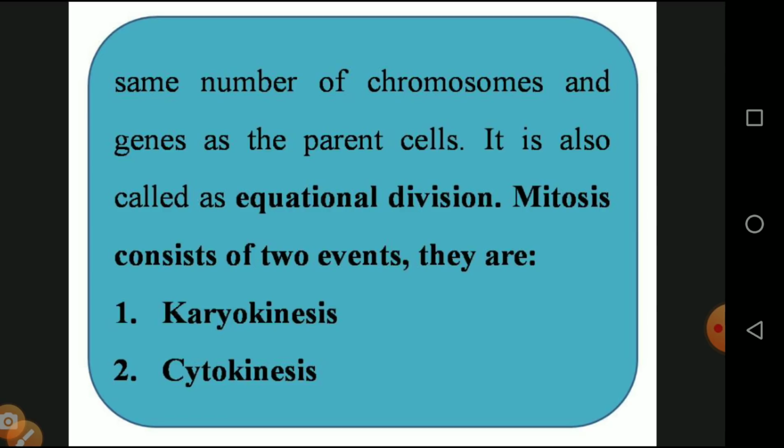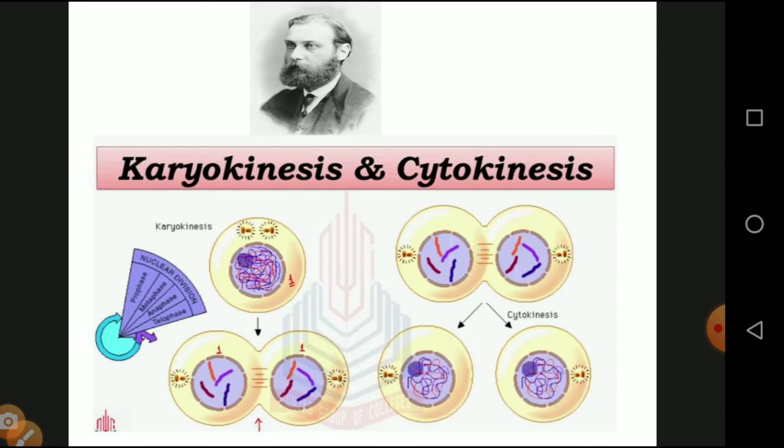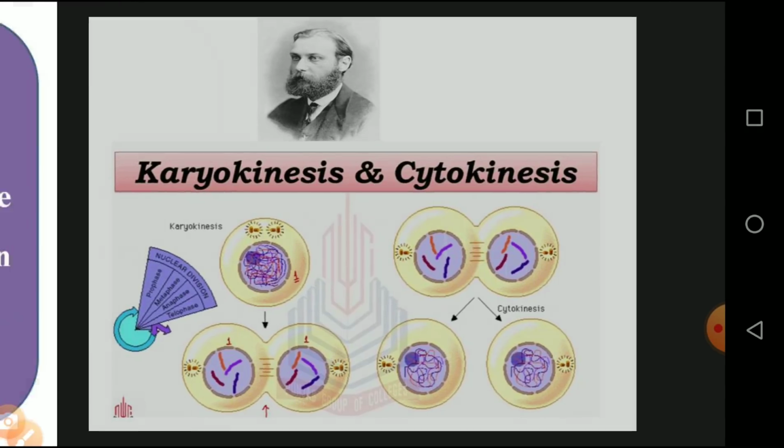We will see a diagrammatic representation where karyokinesis and cytokinesis are given, and in the upper picture you can see Flemming, who discovered the mitosis process.